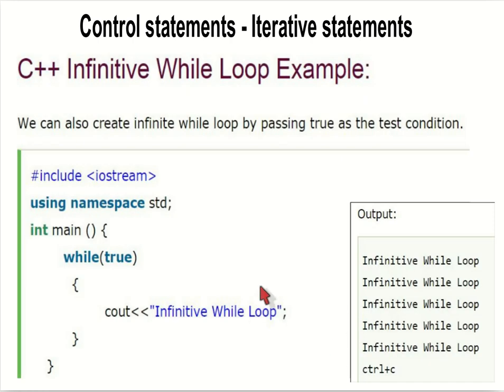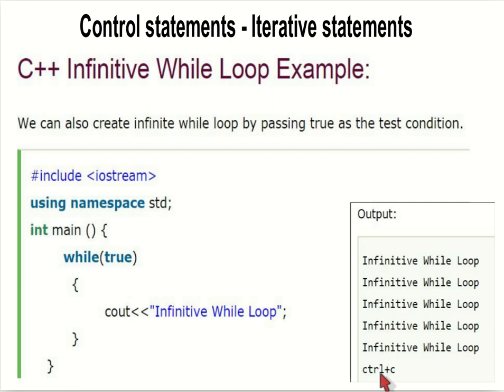Let's see one infinite while loop example. If we give a condition which is always true, then it will execute infinitely. While 1, a condition which is always true, if I give it like this, the loop will execute infinitely. Only if we press Ctrl C will it stop.